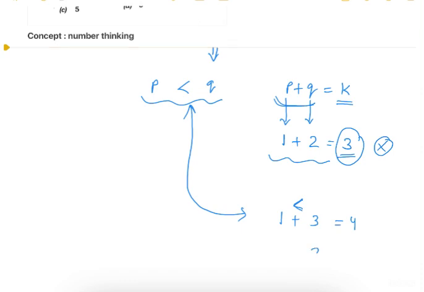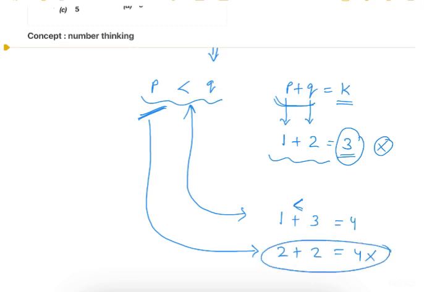If we write it as 2 plus 2, then also we will get 4. But here this condition does not satisfy, so this is not possible. So in case of 4 also, we can uniquely determine the value of p and q. So this is also not our answer.